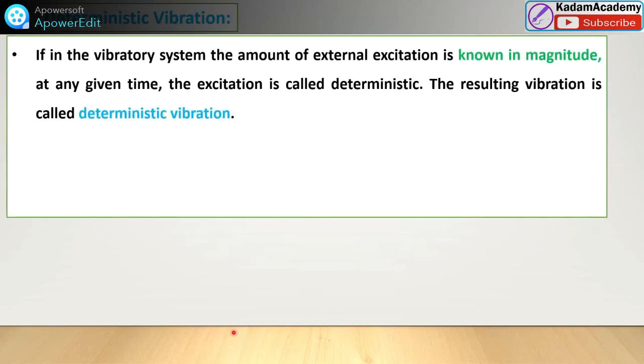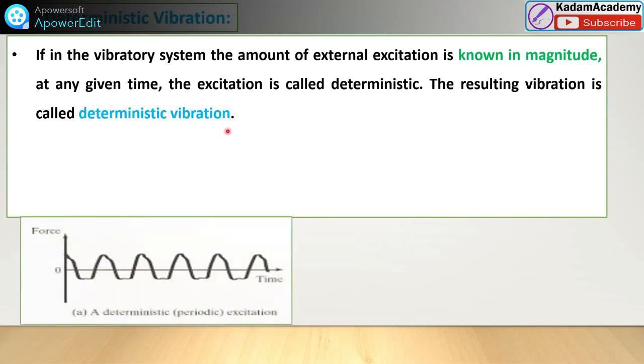First we'll see deterministic vibration. What is deterministic vibration? It is a vibrating system where the amount of external excitation applied is known to us. The magnitude of this external excitation is known to us at any given time. Whatever the time, I want to know what excitation is given. That type of excitation is called deterministic, and the resulting vibration is called deterministic vibration.